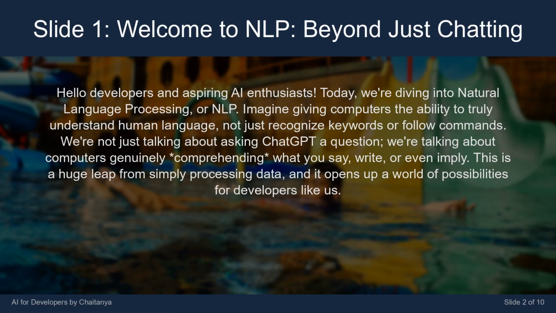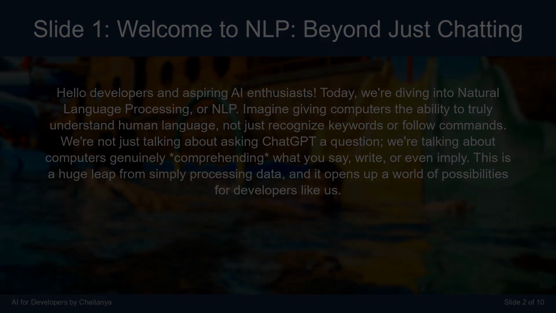Hello developers and aspiring AI enthusiasts. Today, we're diving into natural language processing, or NLP. Imagine giving computers the ability to truly understand human language. Not just recognize keywords or follow commands. We're not just talking about asking ChatGPT a question. We're talking about computers genuinely comprehending what you say, write, or even imply. This is a huge leap from simply processing data, and it opens up a world of possibilities for developers like us.